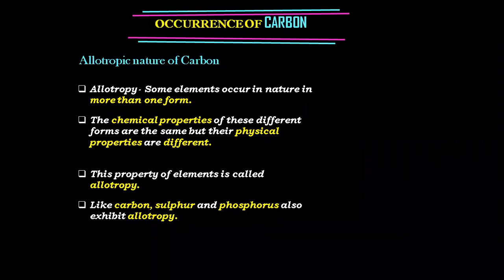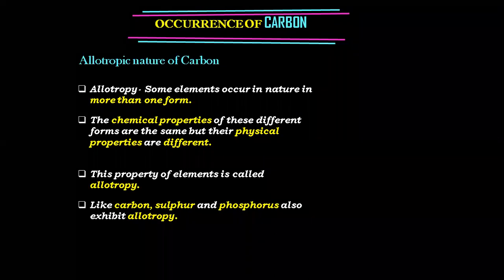So what is the allotropic nature of carbon? Some elements occur in nature in more than one form. The chemical properties of these different forms are the same, but the physical properties are different. This property of elements is called allotropy. Chemically the forms of carbon are the same, physically they are different, so we say they are allotropes of carbon. Shall I move ahead now from allotropy? Did you all understand? Now we have to study different forms of allotropic carbon.